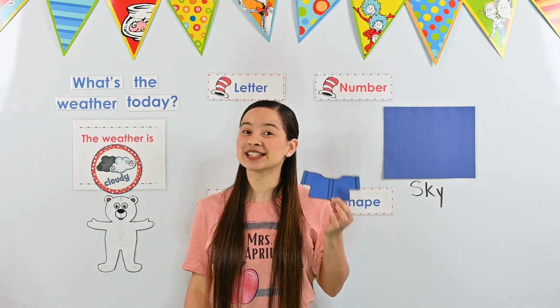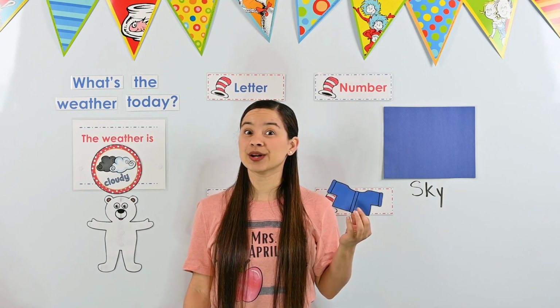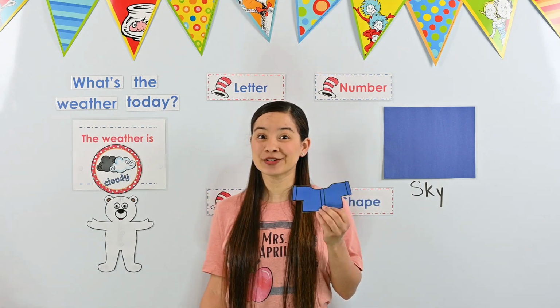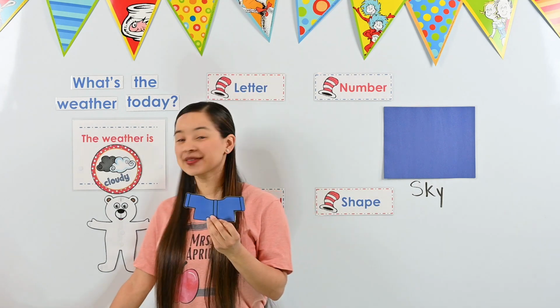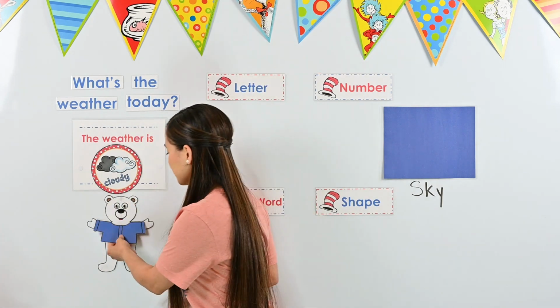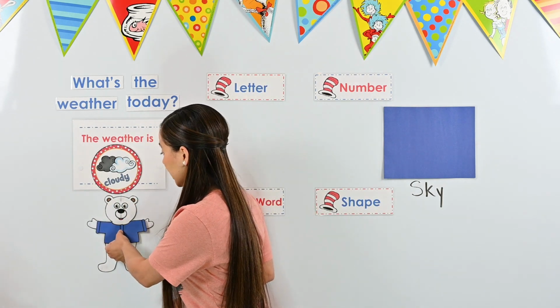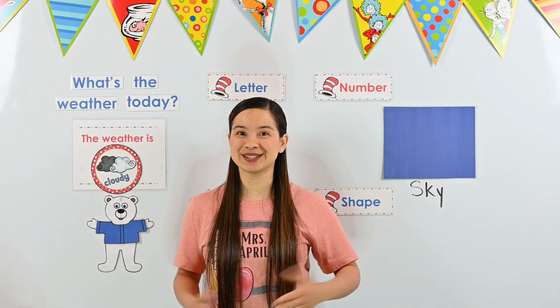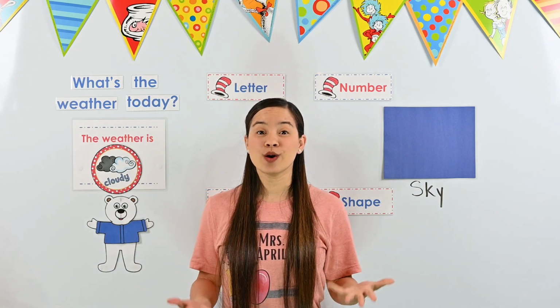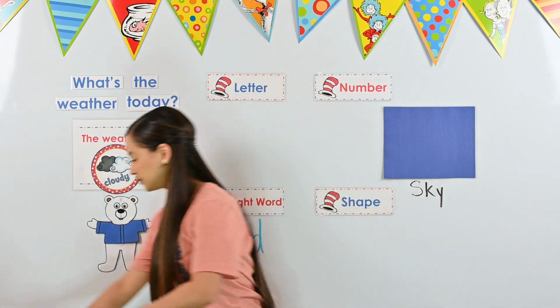If you chose the long sleeve shirt, I agree. When it's cold outside, it's a good idea to cover your arms to keep you warm. Let's put the long sleeve shirt on Perry. His shirt is blue today. Let's see what kind of bottoms he chose and what color they'll be.